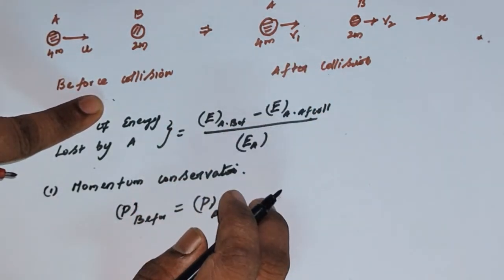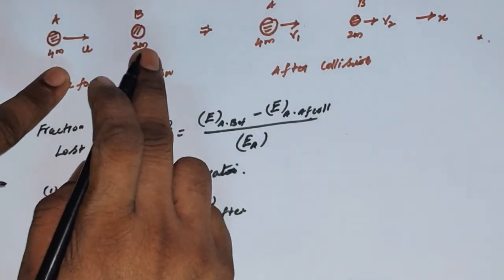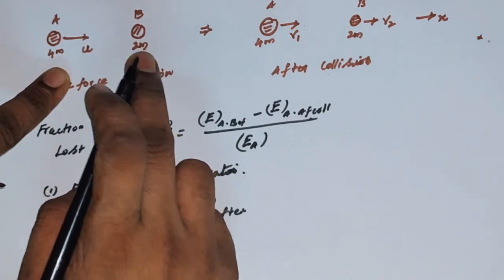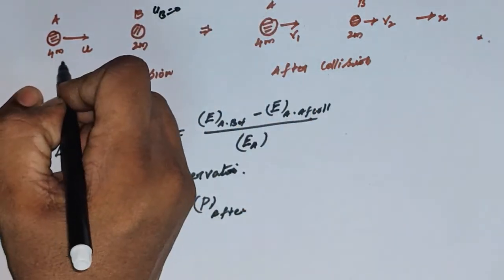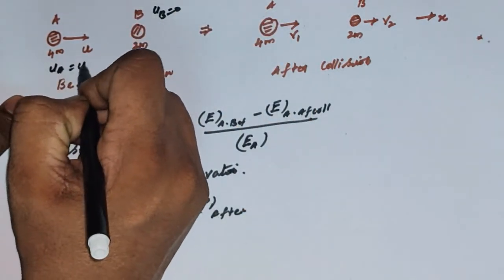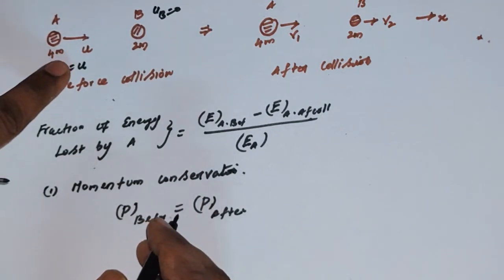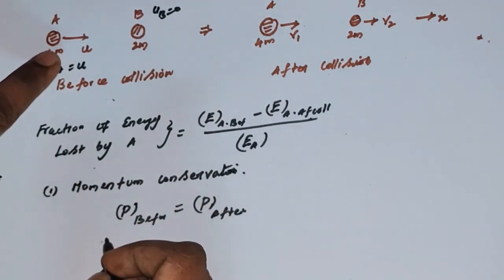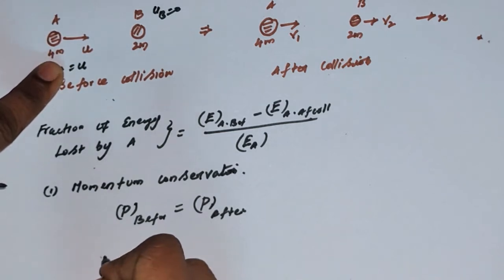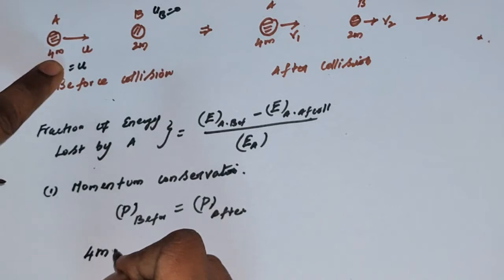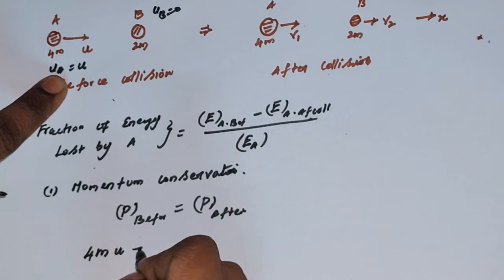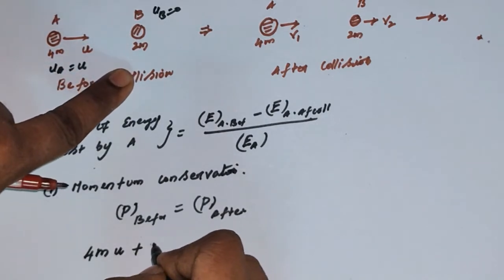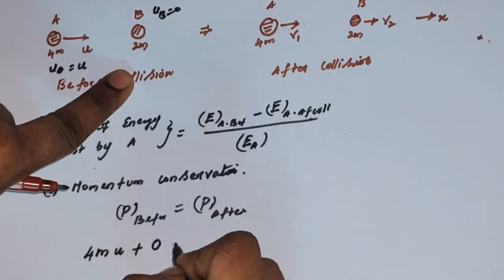Before collision, object B is at rest, so ub is 0, and ua is equal to u. The momentum before collision is mass times velocity: 4m, the mass of object A, times u, which is the momentum of A before collision, plus the momentum of B before collision, which is 0 because the velocity of B is 0.